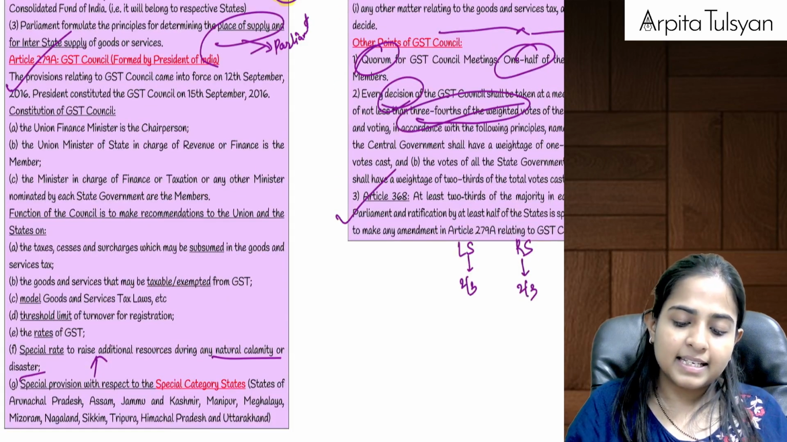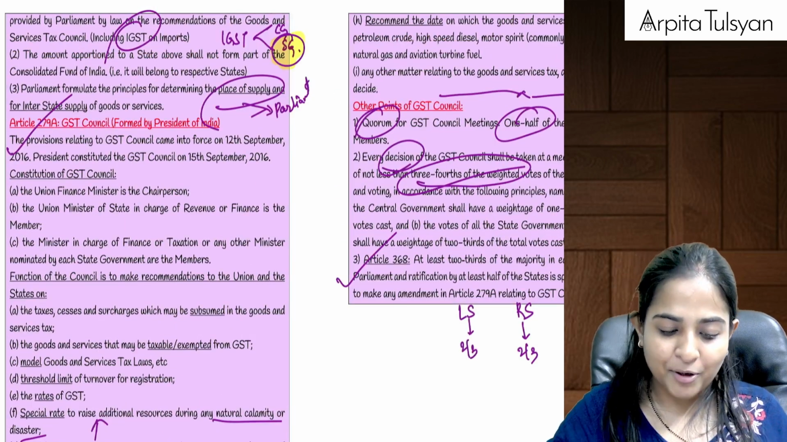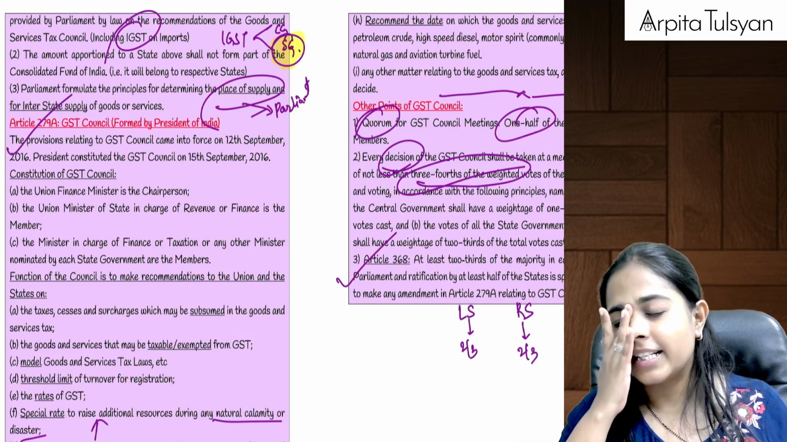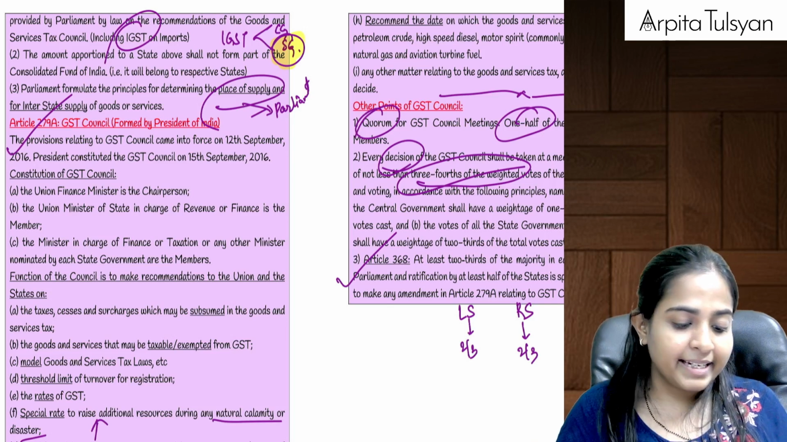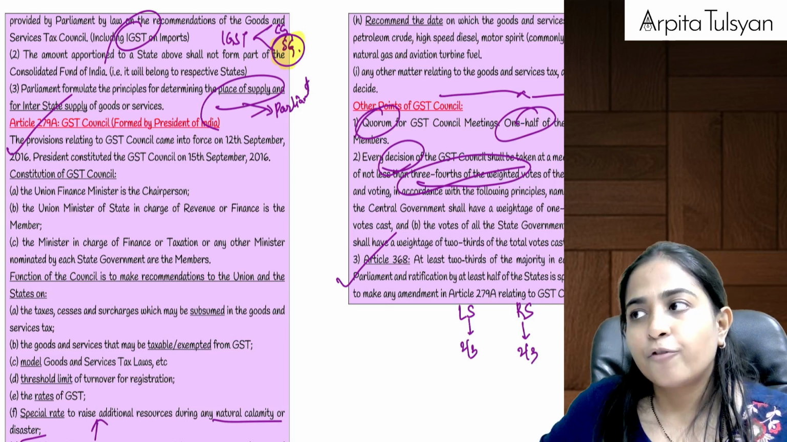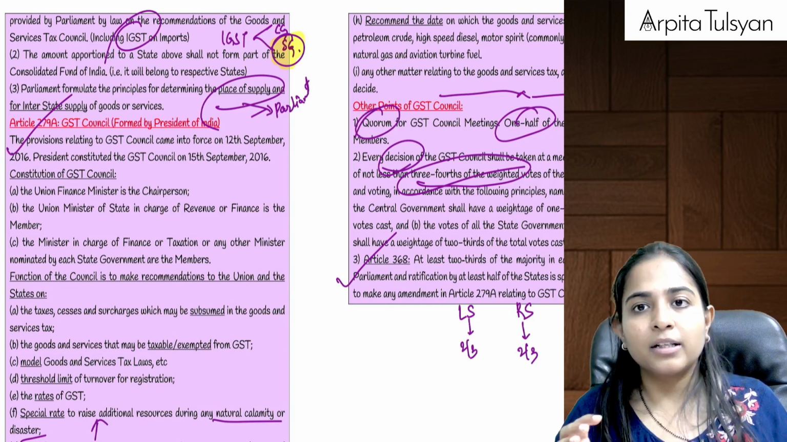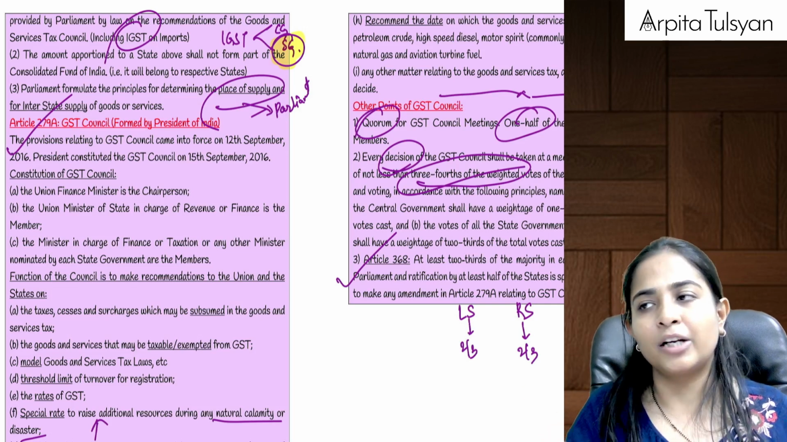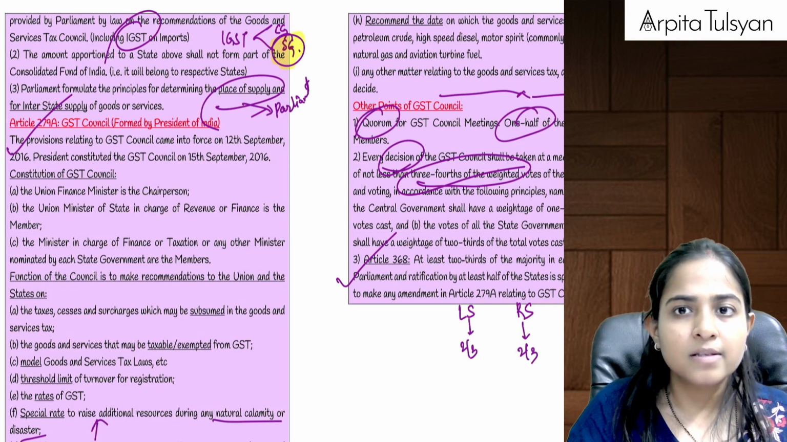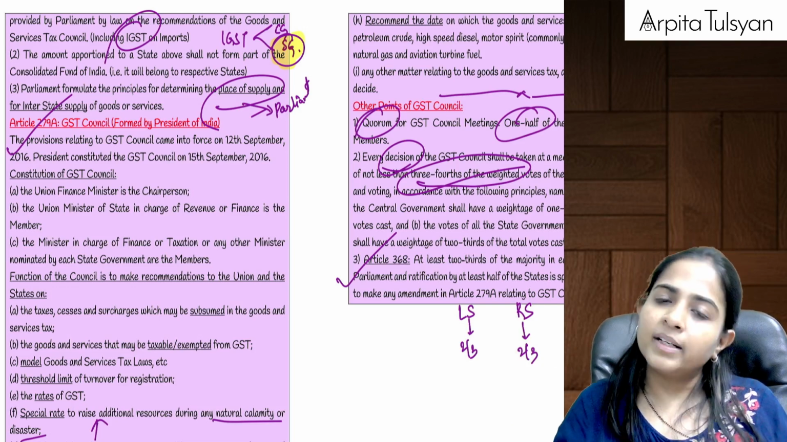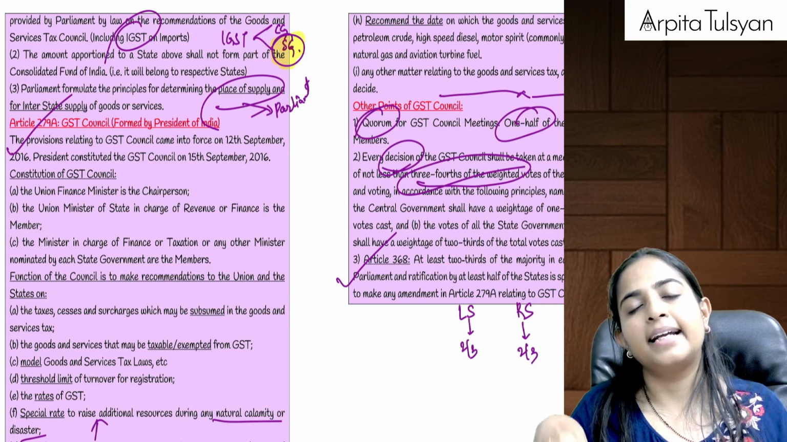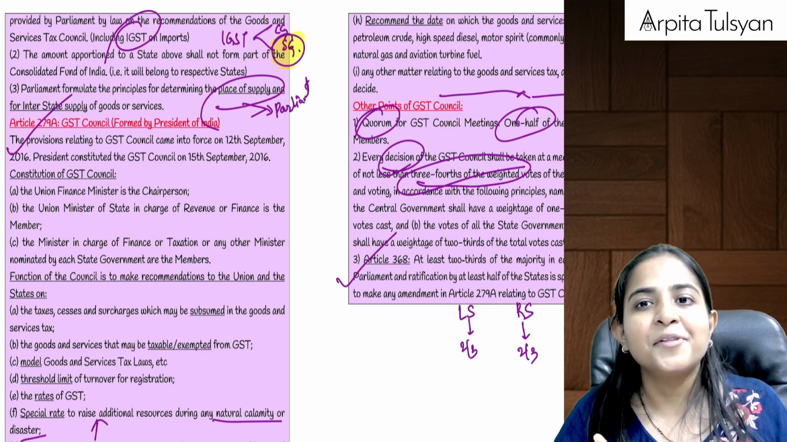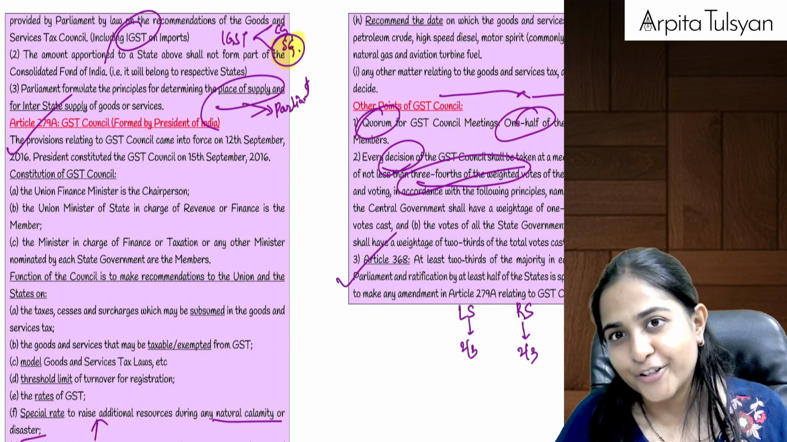This is all about your first chapter revision, that is GST in India and introduction. It is a very, very basic chapter. For this chapter, I have put the summary notes, the last day revision notes, on my website arpitatulsian.com. You can go to the free resources and find these notes, or download them from my Telegram channel, Arpita Tulsian. But please use these notes only for last day revision.